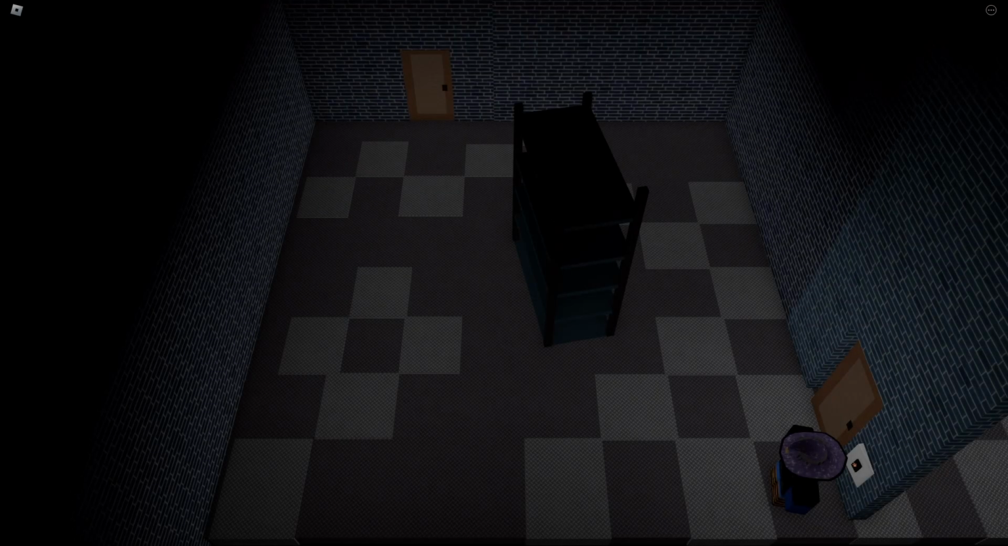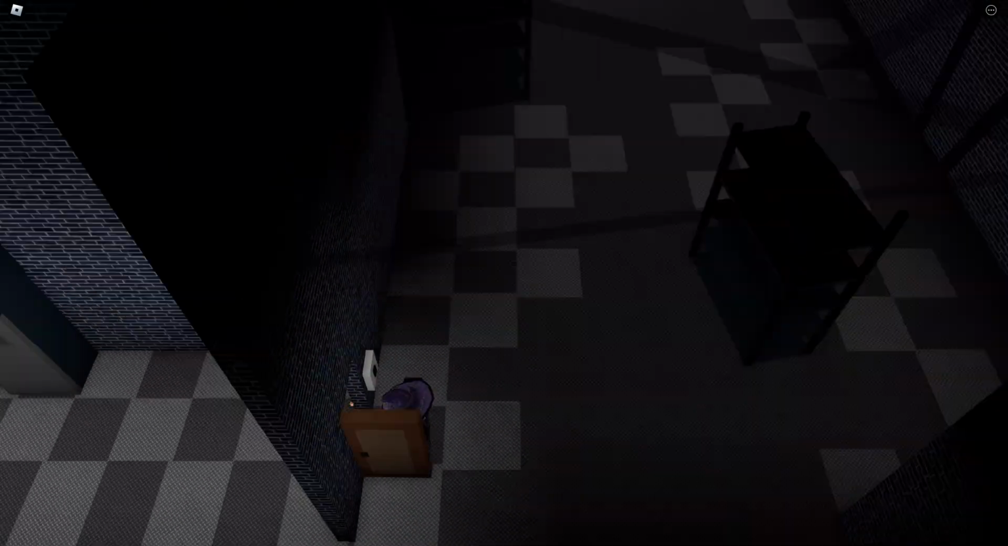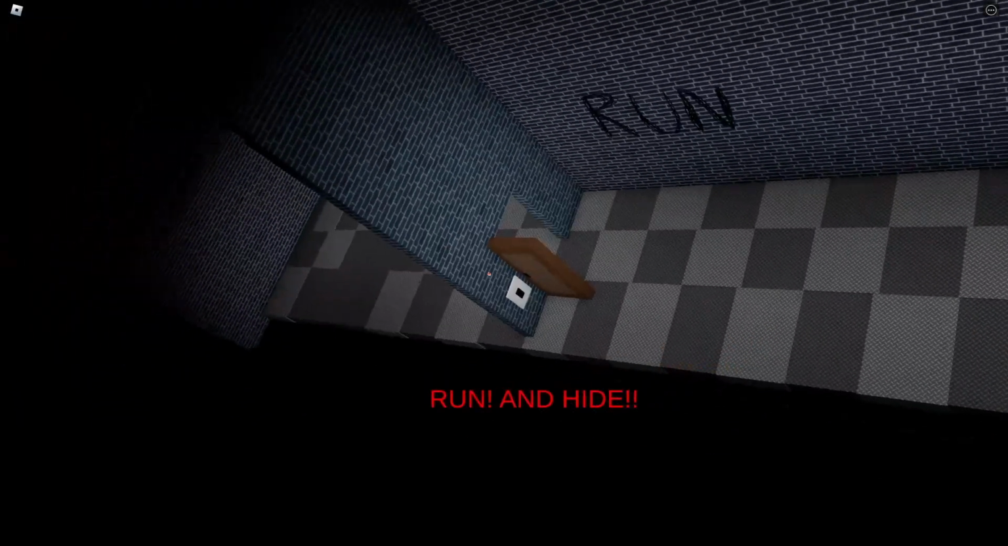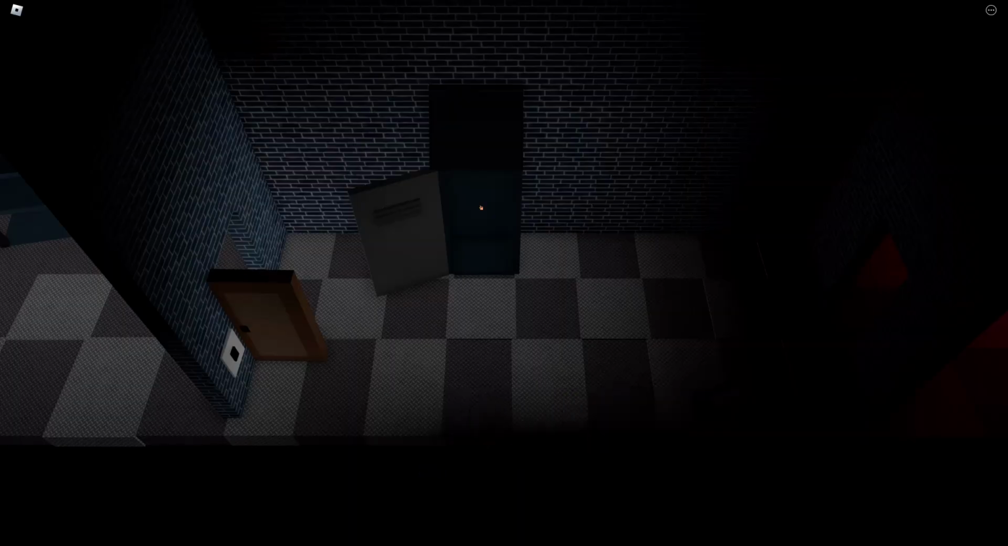Another intriguing game is Lightbulb, an intense psychological thriller by Zickers 1. The game features a top-down perspective where players must navigate through a maze trying to escape before being caught by an ominous presence. Staying quiet and avoiding the dark is crucial to find the exit.